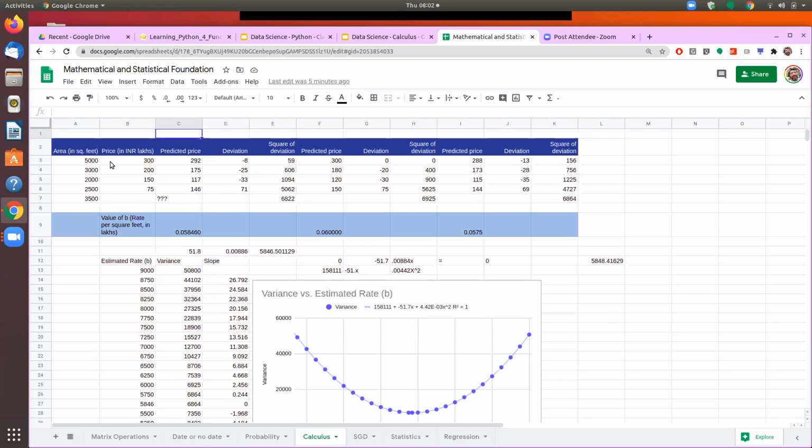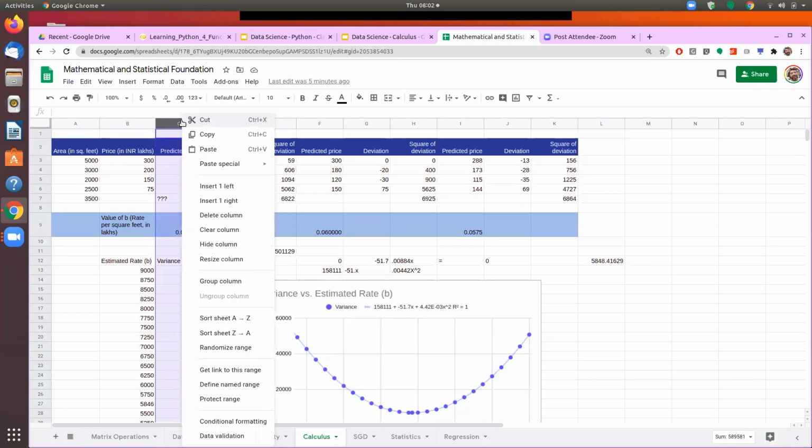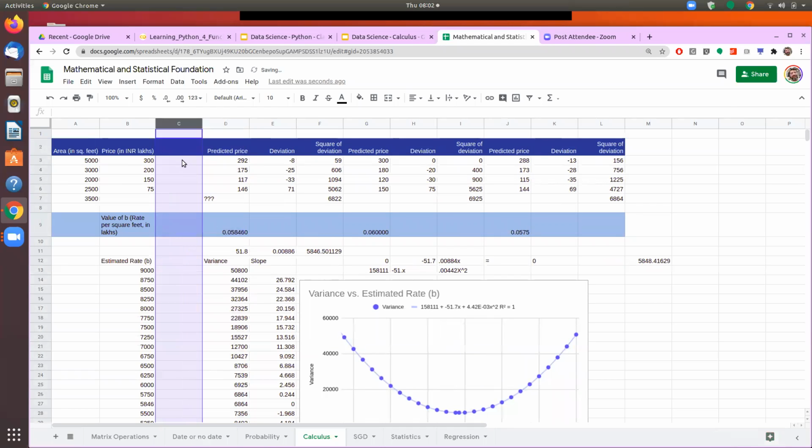But then the first house tells me that the price is 6,000 per square feet. When we come to the second one, it is different. So let's insert one column here, just for example. And we see here price per square feet.